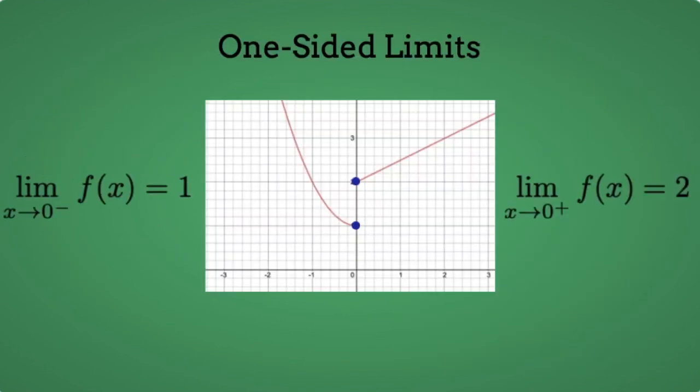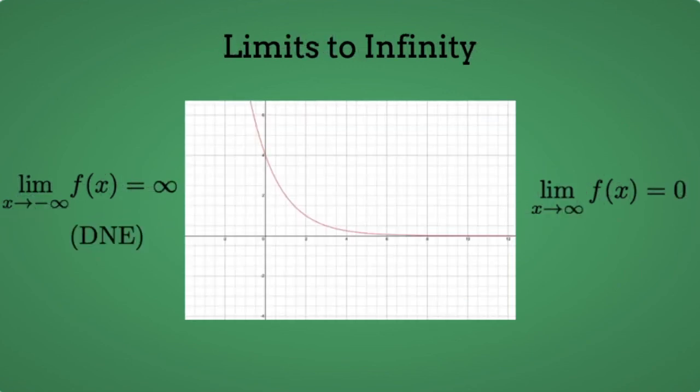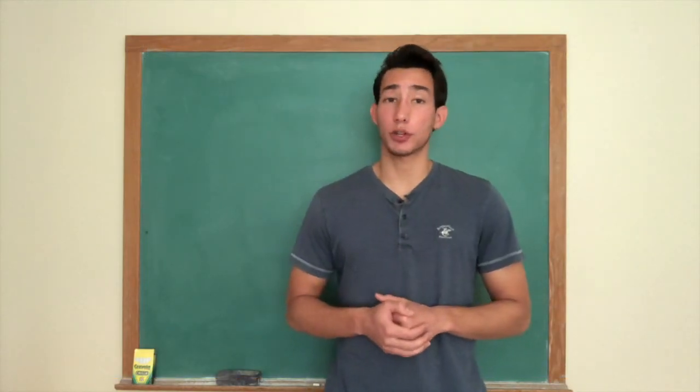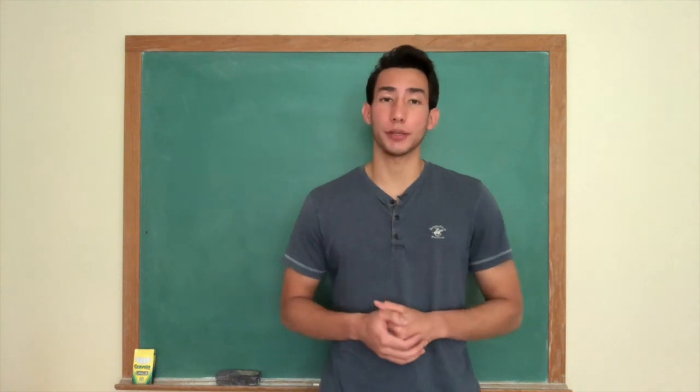Next, we showed you that you can take limits going from the left and the right side of a function independently. Lastly, we learned that we can take limits at positive and negative infinity by predicting the end behavior of a function. Next time, we'll talk about different strategies for finding a limit and the algebraic properties of a limit.